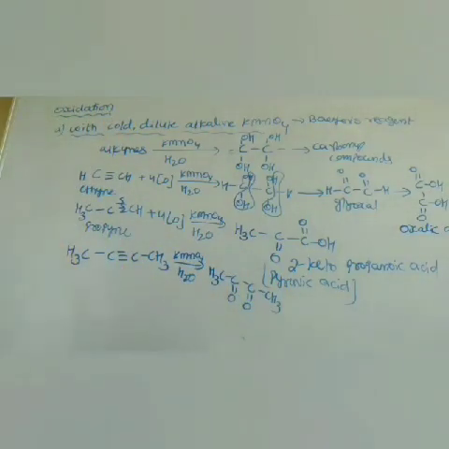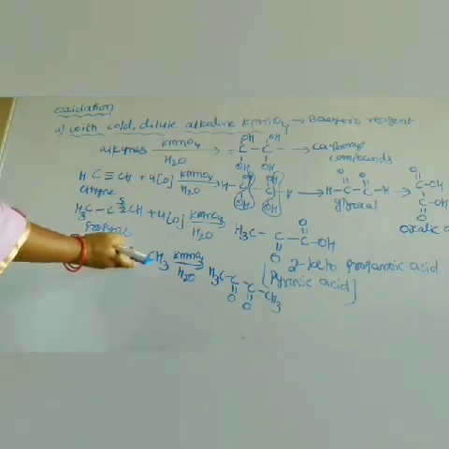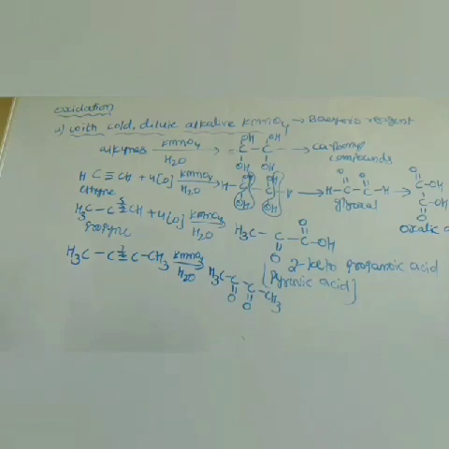So simply break these two pi bonds and place the double bond O and double bond O. Then I am getting the desired product. Okay, that is the oxidation with cold dilute alkaline KMnO4, that is about the Baeyer's reagent.